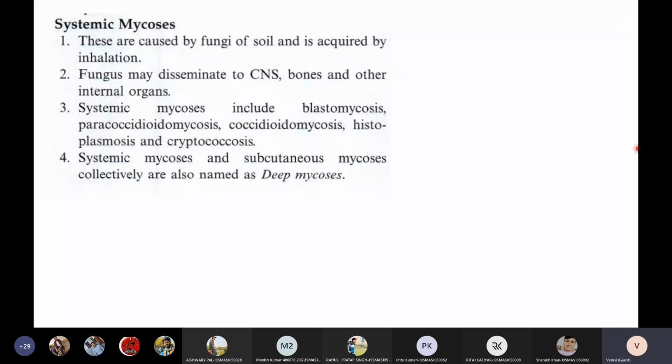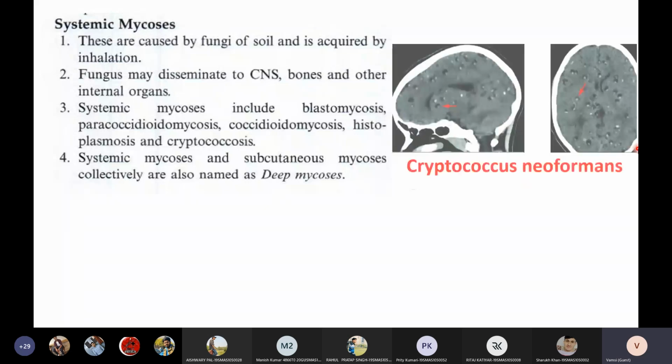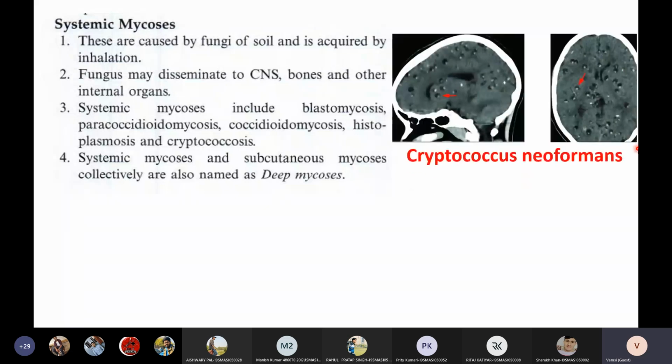So I will show you a few examples of systemic mycosis. The first and foremost is Cryptococcus neoformans, a very deadly form of fungal infection, where Cryptococcus neoformans will invade your brain and start feeding on your brain alive. This particular infection is called cryptococcosis. The infection that is caused by Cryptococcus neoformans is called cryptococcosis.